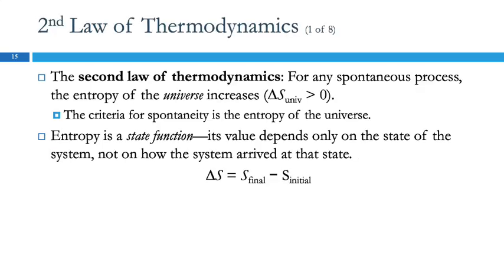Okay, we said we were going to get to the second law of thermodynamics. Here it is. For any spontaneous process, the entropy of the universe increases. This is not necessarily the entropy of the system, it's the entropy of the entire universe. So the criteria for spontaneity is the entropy of the universe. If something causes the entropy of the universe to increase, it will be spontaneous.